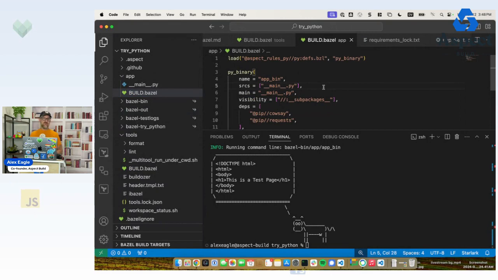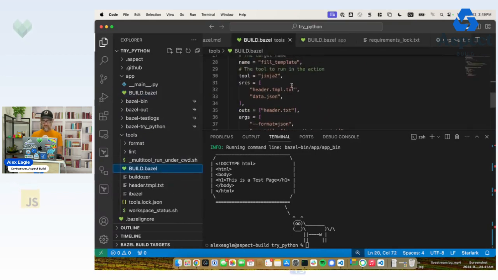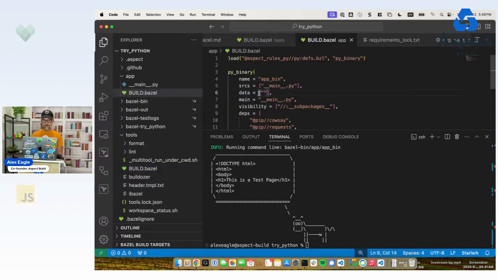So we need to edit this just a little bit and say, hey, when this application is running, I want there to be some data present. And data is Bazel's way of saying, make these resources available at runtime. It puts them into a folder called run files. There's a fancier way to do this run files lookup. In some cases, you may need it. Here, we're not going to use that because it's just complicated. And the data we want comes from tools, fill template. This is the same thing we were building before in the last video. And because this is in a parent package, we have to use some funny syntax with a double slash here. That's just Bazel's way of saying the root of the repository.